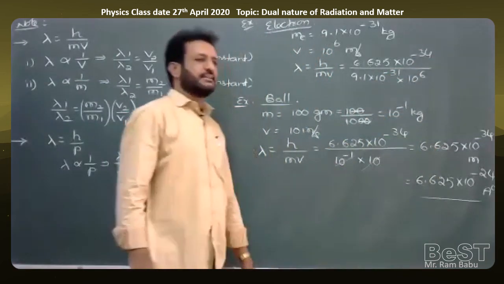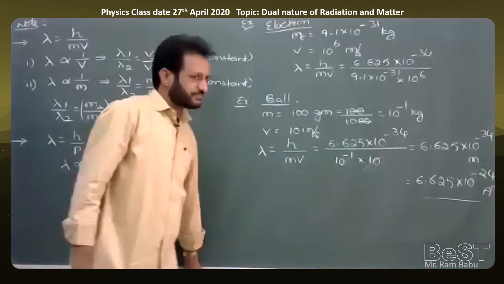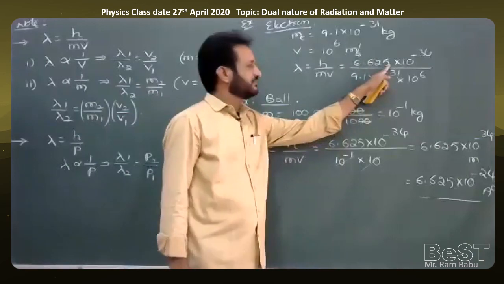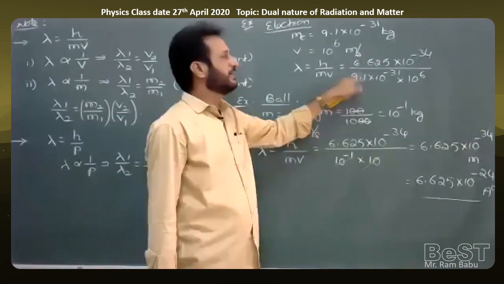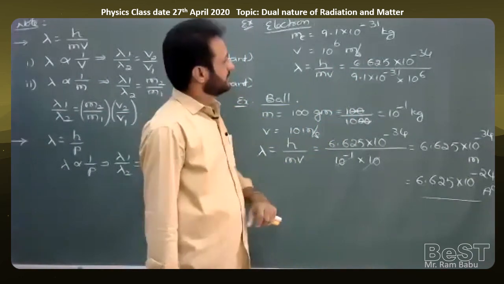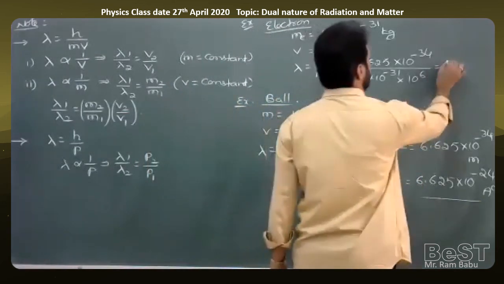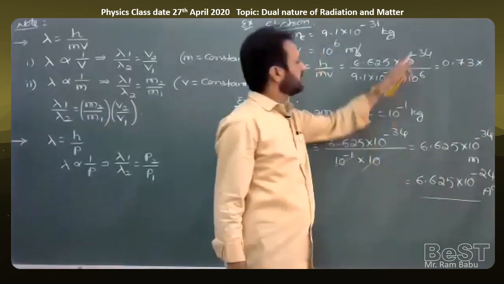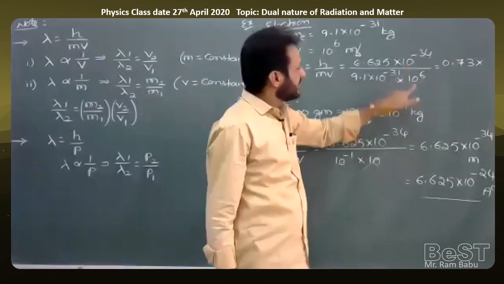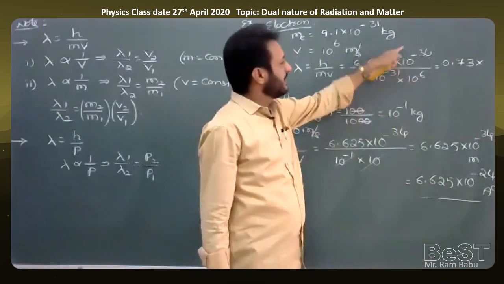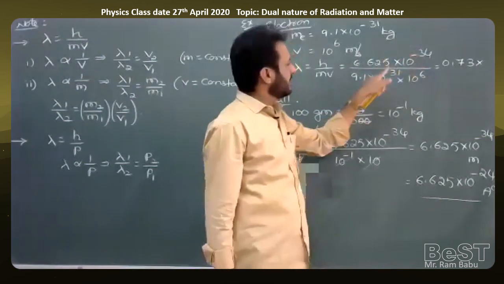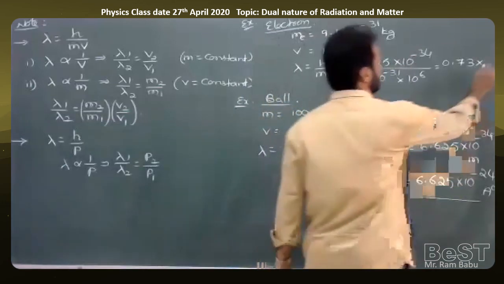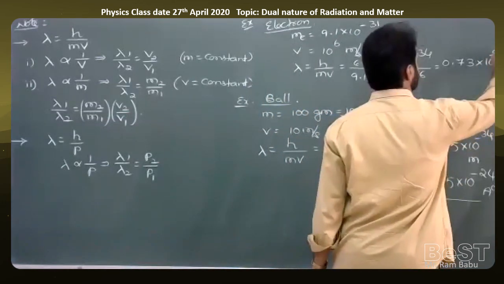If you calculate and check, what will we get? 6.625 divided by 9.1 is 0.73, into 10 power minus 34, and taking this 6 to the numerator, 10 power minus 40, 10 power plus 31, we will get 10 to the power of minus 9.